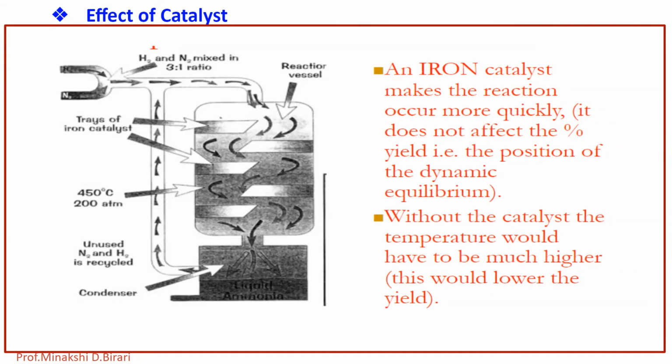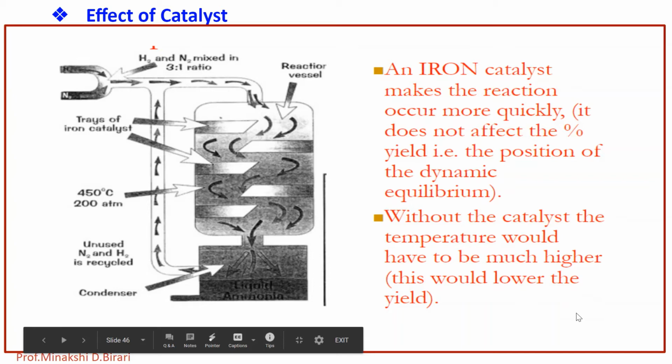So iron is used as a catalyst to increase the yield and to establish the equilibrium in a shorter time. An iron catalyst makes the reaction occur more quickly. It does not affect the percent yield, that is the position of the dynamic equilibrium. But without the catalyst, the temperature would have to be much higher. This would lower the yield of ammonia. So iron catalyst can be used to increase the rate of reaction in ammonia manufacturing.